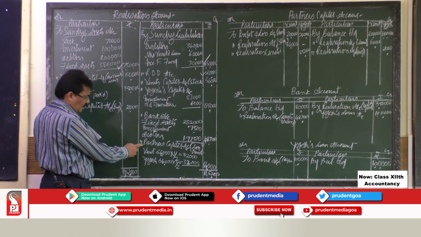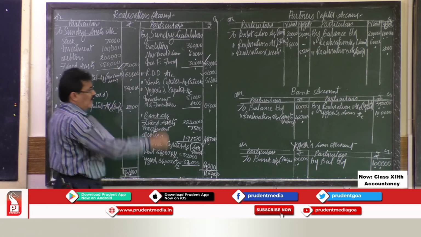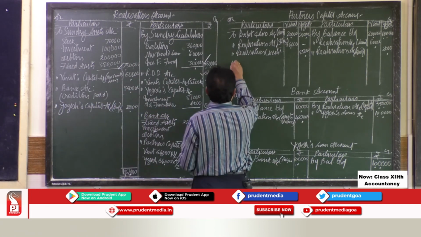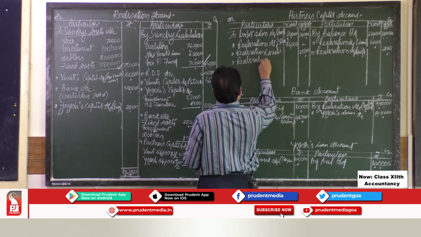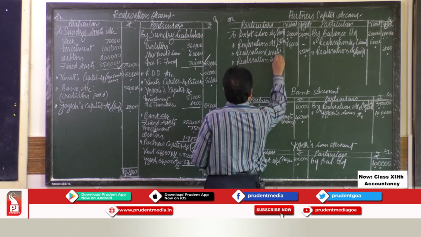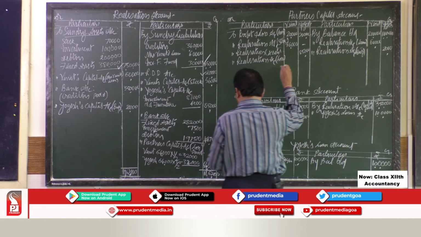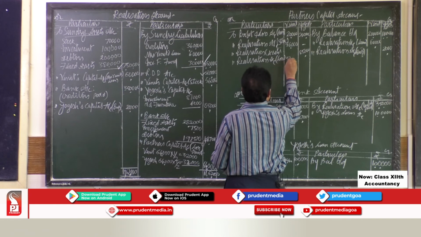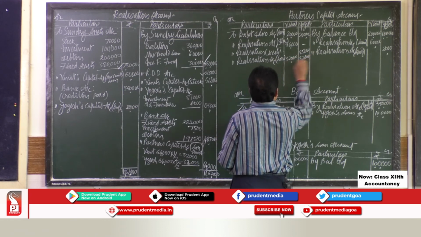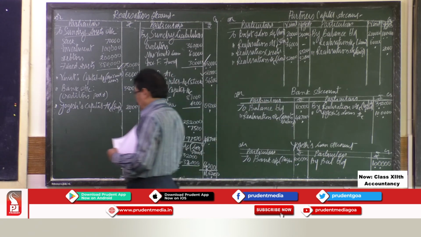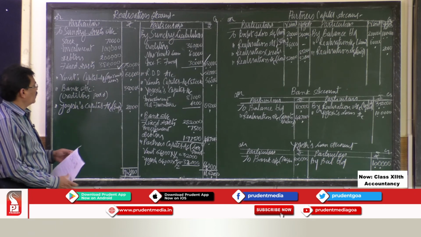Then you have to transfer this loss, okay, partners' capital account debit to realization account. So to realization account, this is for loss on realization. It is rupees 32,000. So let us check whether we have missed out anything.